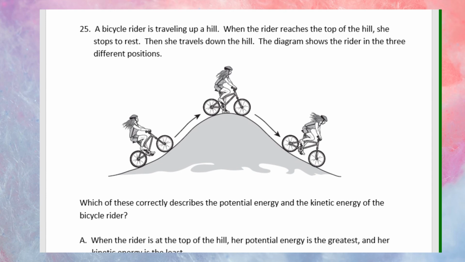A bicycle rider is traveling up a hill. When the rider reaches the top of the hill, she stops to rest. Then she travels down the hill. The diagram shows the rider in 3 different positions. Which of these correctly describes the potential energy and the kinetic energy of the bicycle rider?